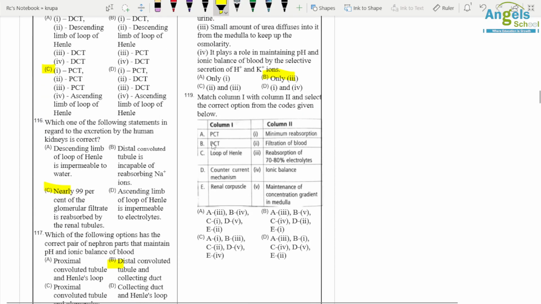Question number 119. PCT, maximum reabsorption, so A3. Then DCT, minimum reabsorption, B1. Loop of Henle, ionic balance, countercurrent mechanism, maintains the concentration gradient in the medulla. And renal capsule is filtration of blood.